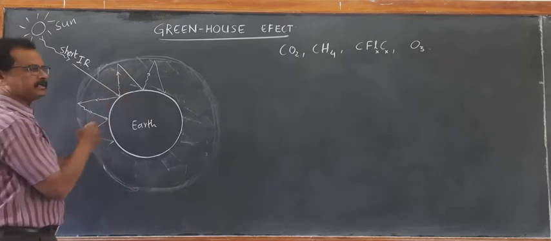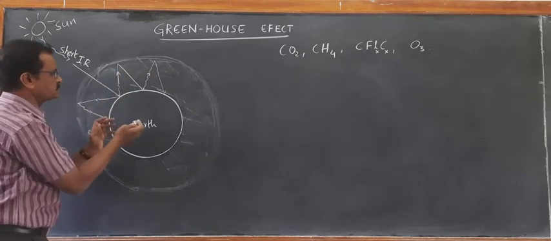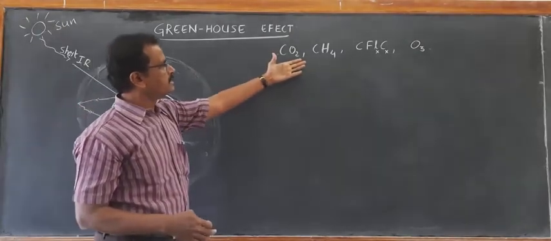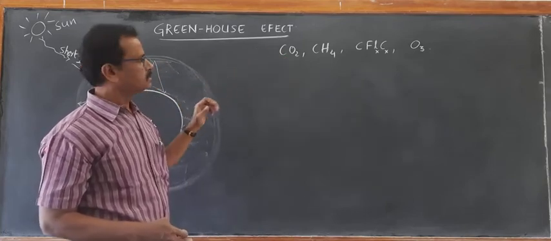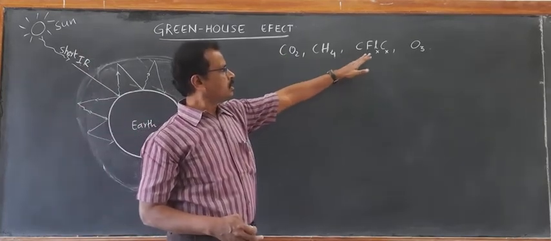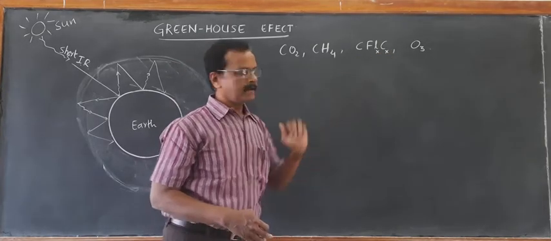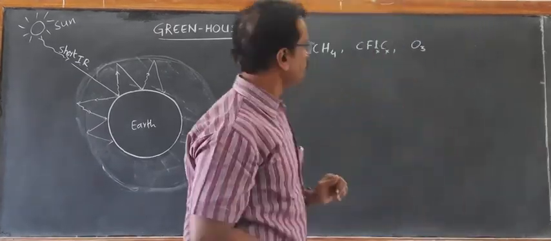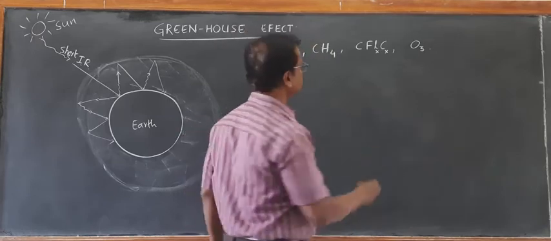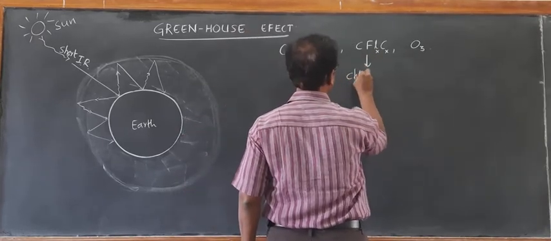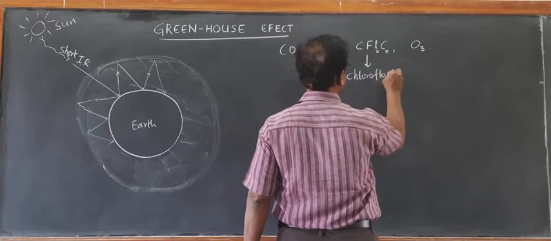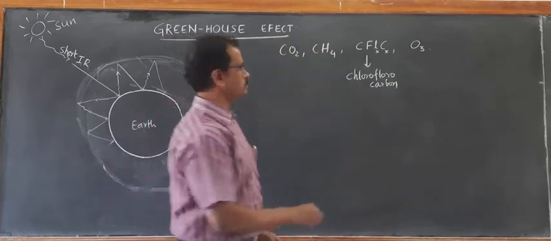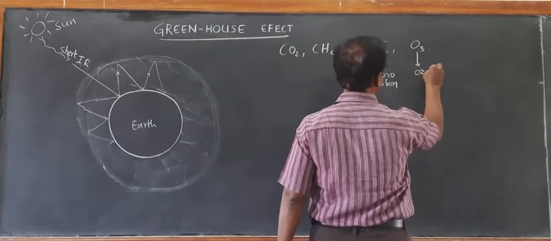These long wavelength thermal radiations, which are reflected from the Earth's surface, will be absorbed and reflected by these many gases which are present in the atmosphere: carbon dioxide, methane, chlorofluorocarbons, and ozone. Chlorofluorocarbons is a compound, and this is ozone.